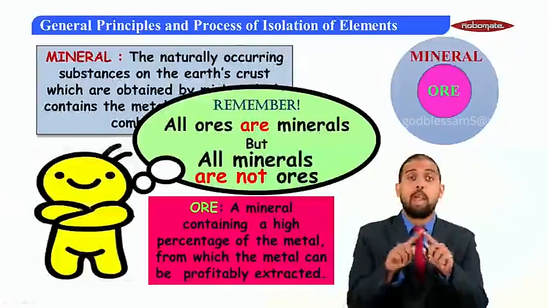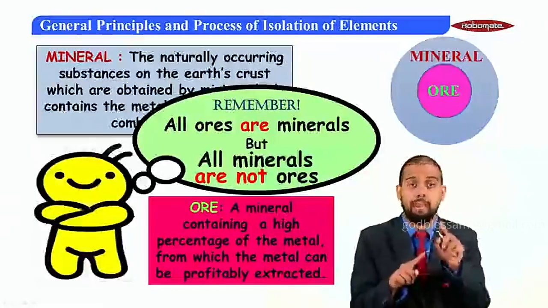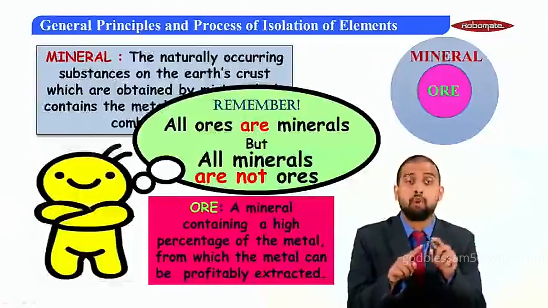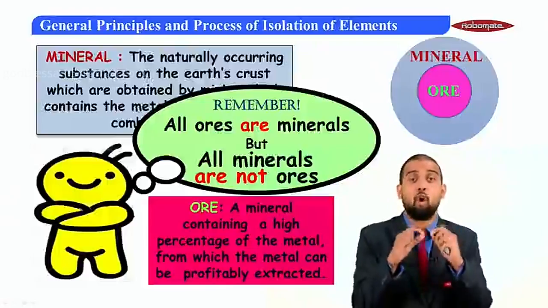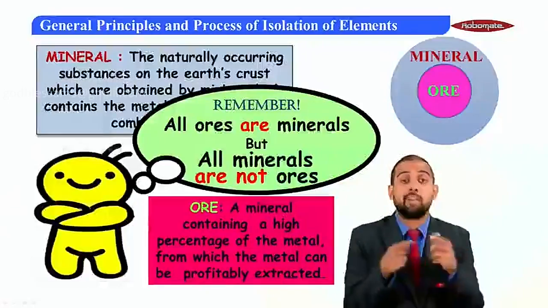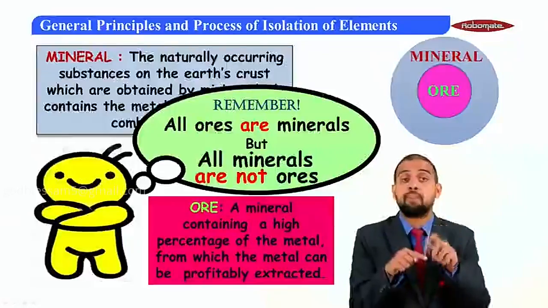Now, if you want to remember this famous statement, one of the simple ways to put it is this way. You have to draw a bigger circle and write mineral in that, and then draw a smaller circle and write ore in that. It's very obvious that the small circle can fit into the big one, hence we say that all ores are minerals, whereas the bigger one cannot fit into the smaller one, hence all minerals are not ores.